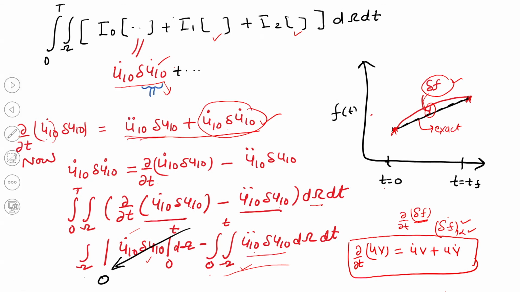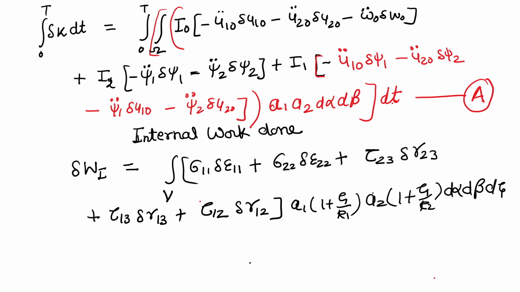So by following the same procedure, the first variation in kinetic energy, all the terms are written like this: u1 double dot, u2 double dot, w double dot, and then the coefficients of I2, then coefficients of I1 and A1, A2, A. So with this they are the perfect terms, and these can directly go to the governing equation. So we define that as equation number A, because we have to also calculate the internal work done and external work done, and then later on we club them together.